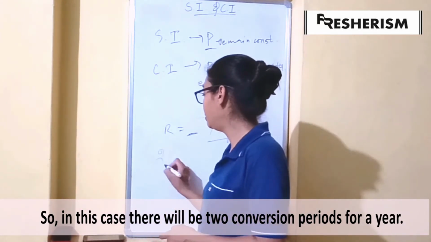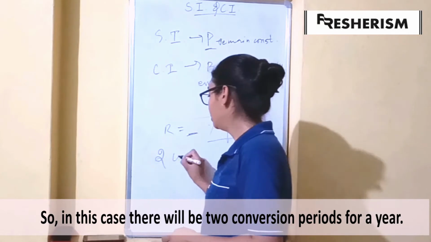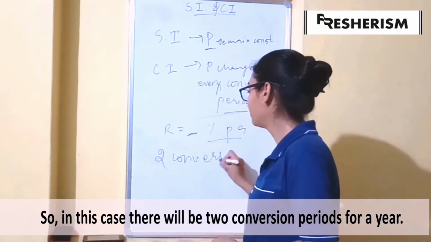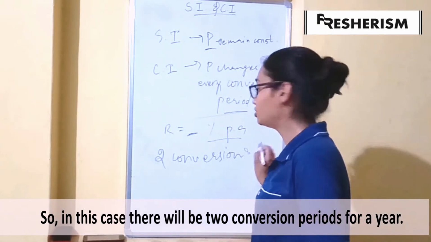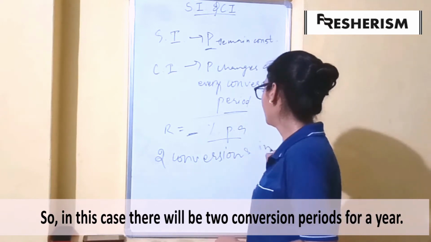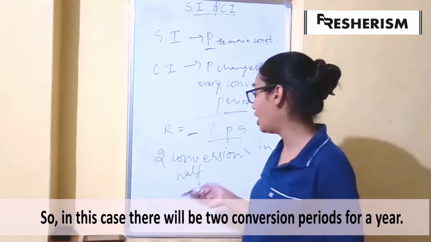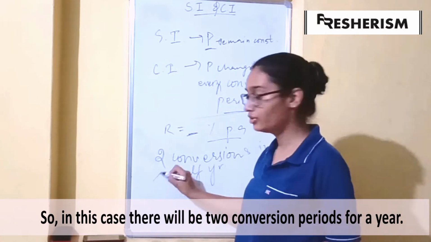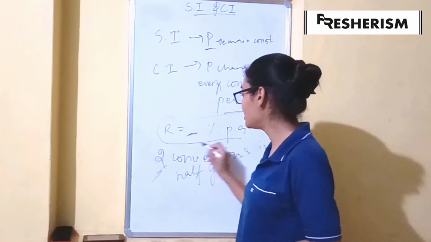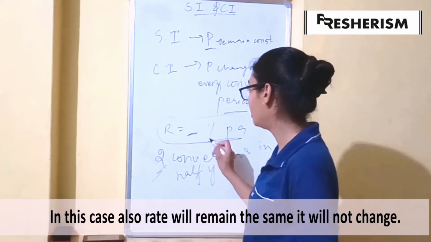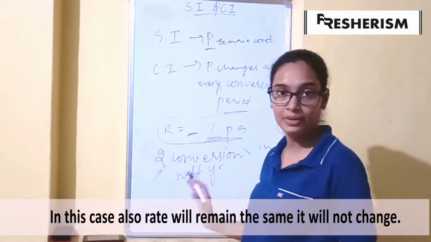If the interest is compounded half yearly, there will be 2 conversion periods in a year. After 6 months, the amount would become principal for the next 6 months. The rate always remains the same, it does not change. It would be given as per annum only.